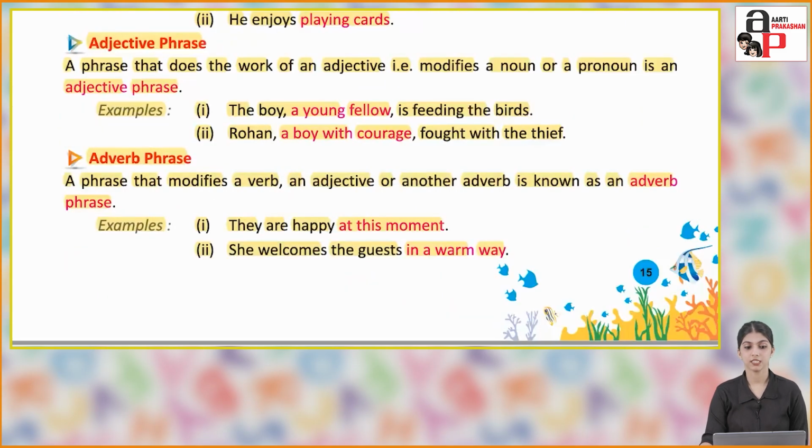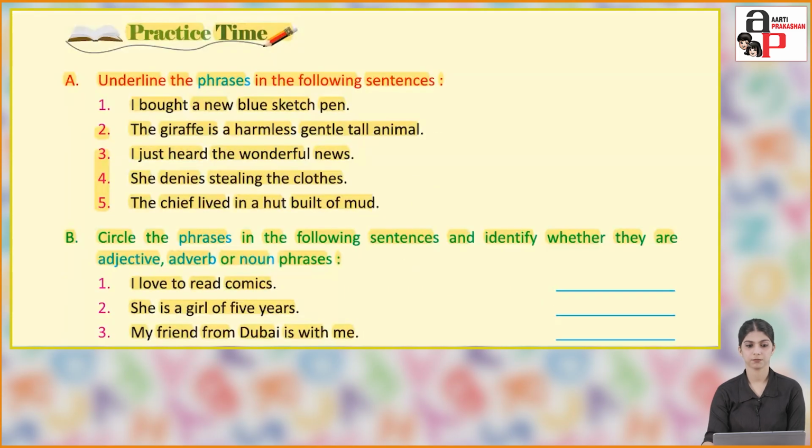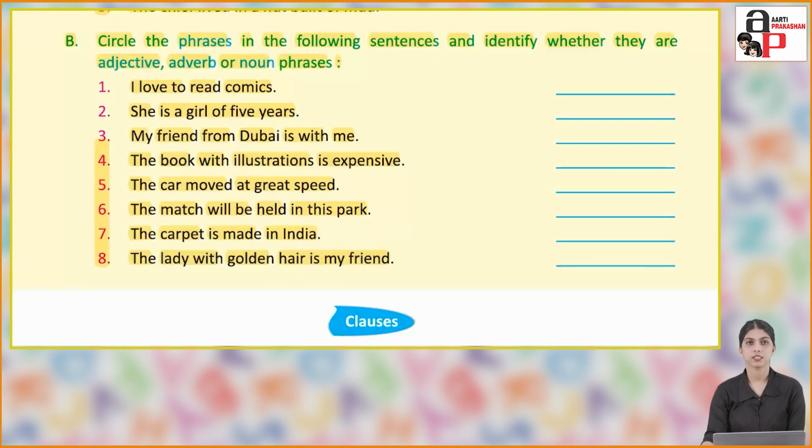Adverb phrase: a phrase that modifies a verb, an adjective or another adverb is known as an adverb phrase. For example, they are happy at this moment. She welcomes the guest in a warm way. In the first sentence, at this moment tells when they are happy. In the other sentence, in a warm way tells how she welcomes the guest. Practice time. So students, you will do this exercise on your own.